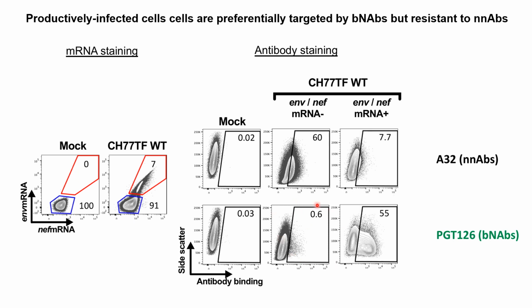Inversely, cells that are productively infected, so positive for envelope and Nef mRNA, were efficiently recognized by the broadly neutralizing antibody PGT126, but mainly resistant to recognition by the non-neutralizing antibody A32.